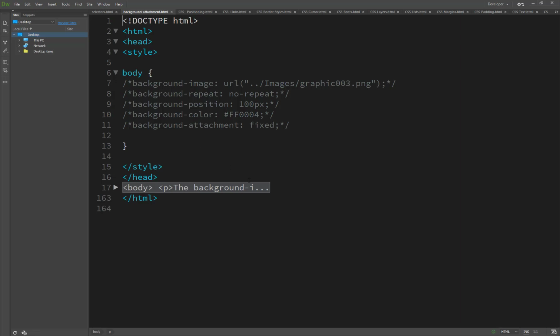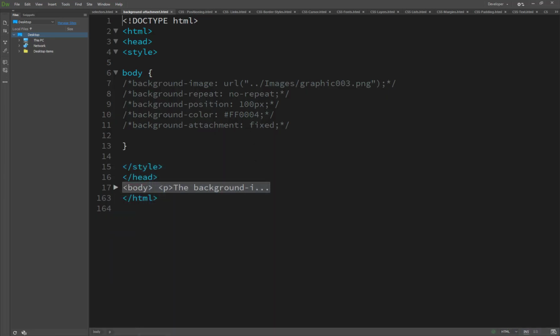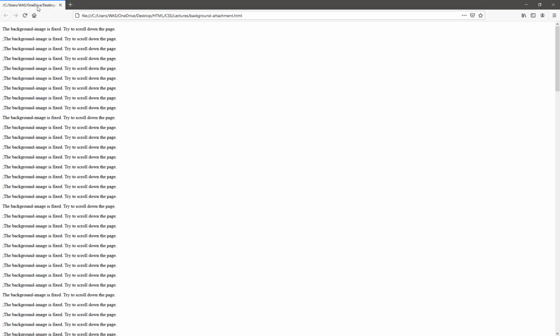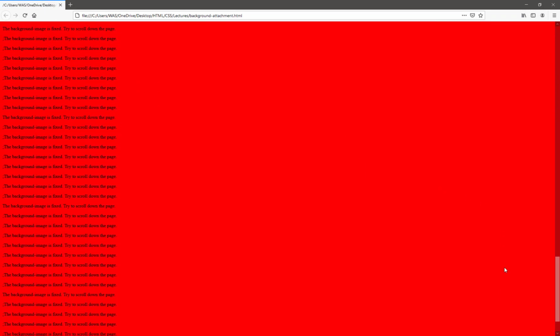So first of all, the background color. I have just removed it to see how it works. Inside the body, it's important that we select it inside the body. So this is the selector, the property is background-color, and the value is red. We just try it, and you will see the background color appears.